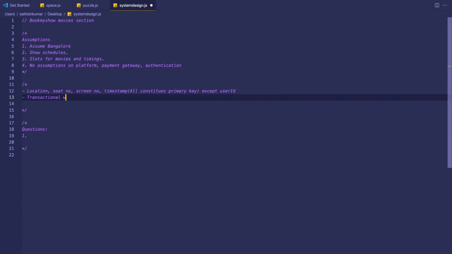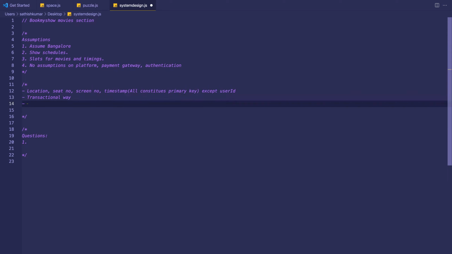So you would say insert into whatever, 39J, comma, Bangalore, comma, whatever the timestamp, January 31st, 8 p.m., comma, Karthik, if this is blank, and you do it in a transaction. So if two people book it, the second guy will get an error. That will go back to the UI and it will say, sorry, this seat is booked. And the app will immediately refresh the UI and say, pick another seat.